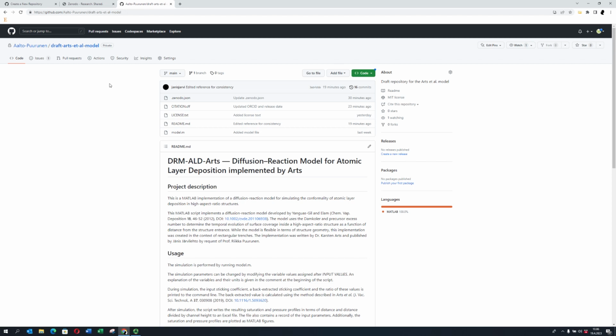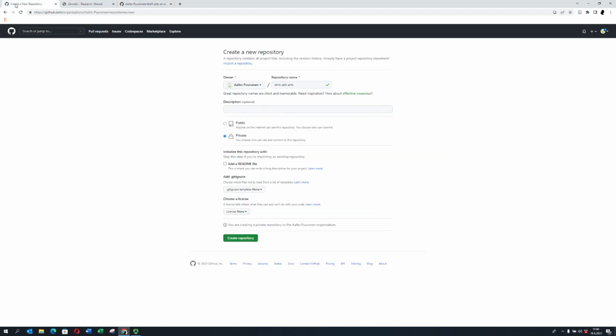Actually, before you switch, you can copy the first sentence of the project description, first sentence only. Yeah, I think that's enough. So then we can go to the new one here, and then we can put it in the description as well. So like that. And it's DRM-ALD-Arts, right? That's the correct way. DRM-ALD-Arts and public. Yep. Right away, public.